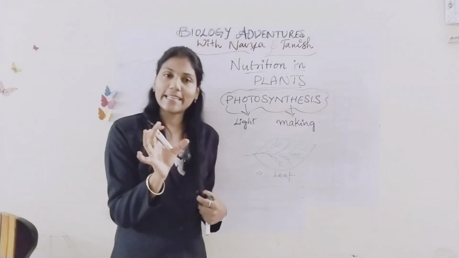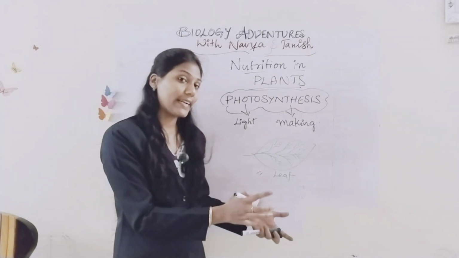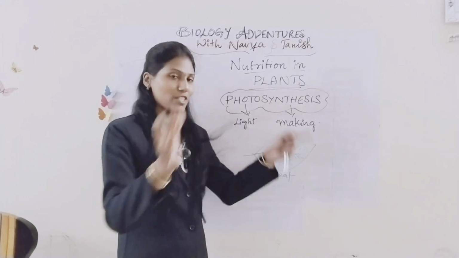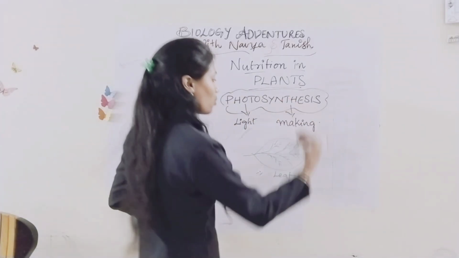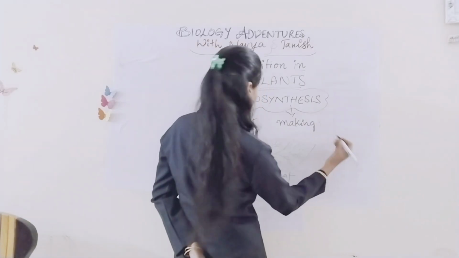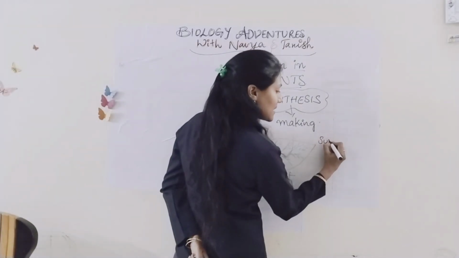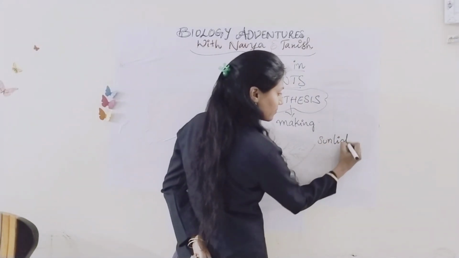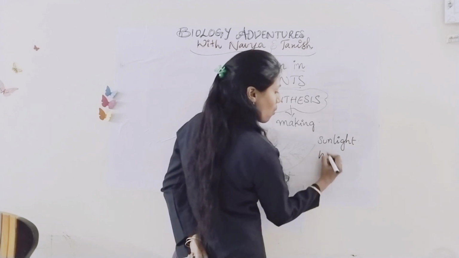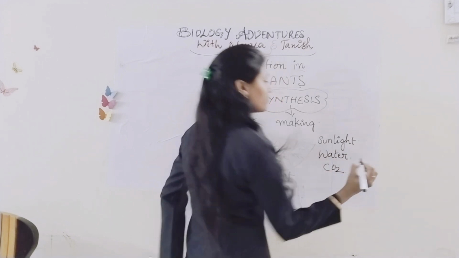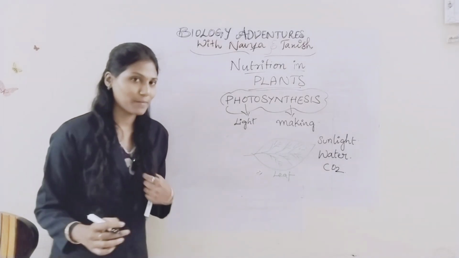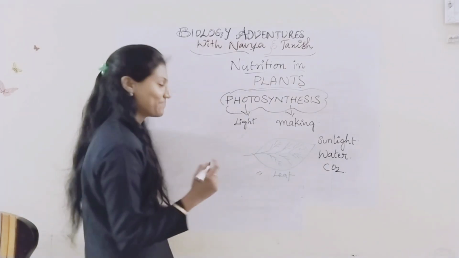I already told you, right? To prepare the food, it needs helpers. If it is a kitchen, it needs a cook, and that cook needs helpers. So what does it need? Sunlight, water, and CO2. These are the helpers. Who will be the cook?